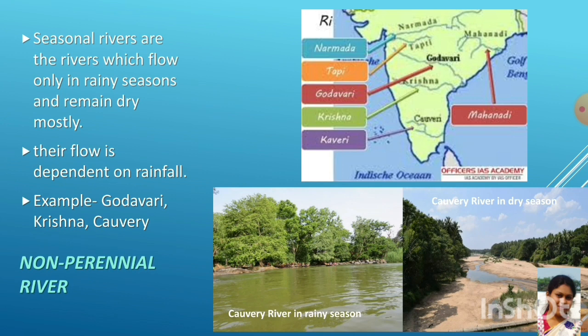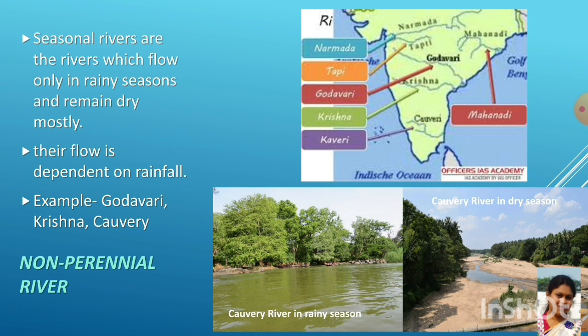Then non-perennial rivers are also called seasonal rivers. Non-perennial rivers are seasonal and depend on rain. They are called non-perennial because they flow in certain parts of the year when rainfall is sufficient and remain dry for the rest of the time.